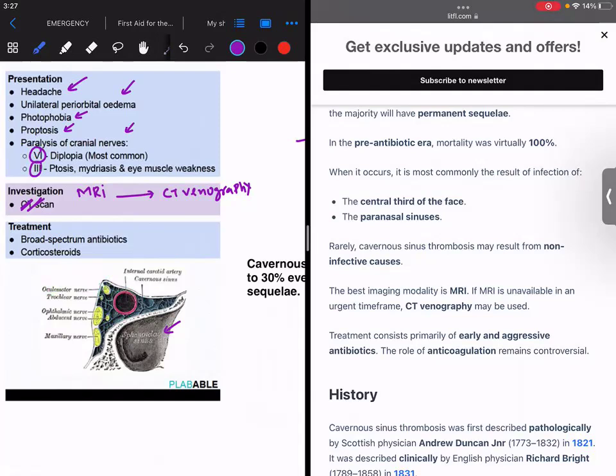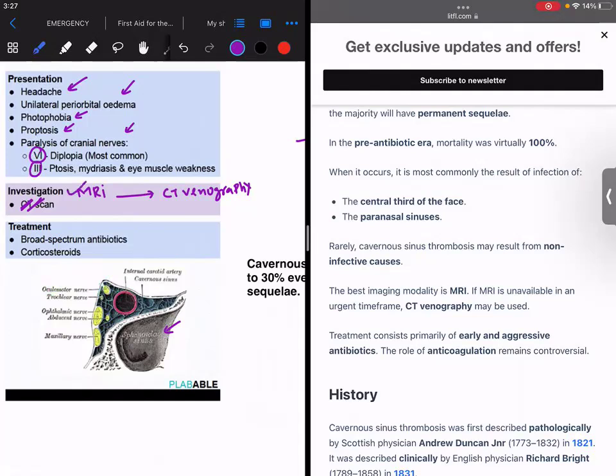So the two nerves most commonly involved are none other than the trochlear nerve, resulting in diplopia, and the other one is the third nerve, that's the oculomotor nerve, resulting in ptosis, mydriasis, and eye muscle weakness.